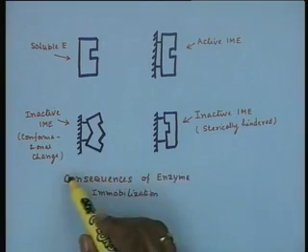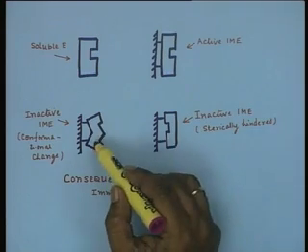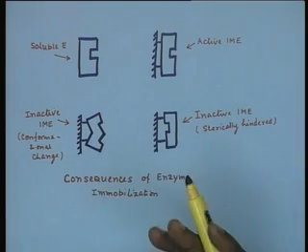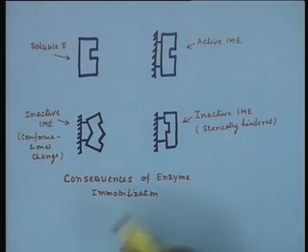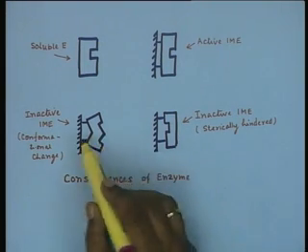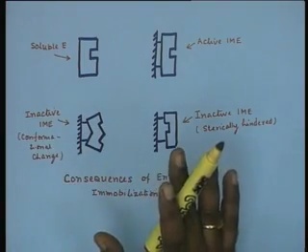During immobilization the enzyme may undergo some conformational change, just a hypothetical change I have shown here. It could be in any shape, simply unfolding or some kind of stretching, and essentially it may lead to a totally inactive enzyme preparation or a reduced activity enzyme preparation. By reduced activity I mean that the specific activity of the enzyme, that means the enzyme activity in terms of international units per milligram of protein, might get reduced. Of course, there have been certain rare exceptions where the enzyme activity after immobilization has also been enhanced.